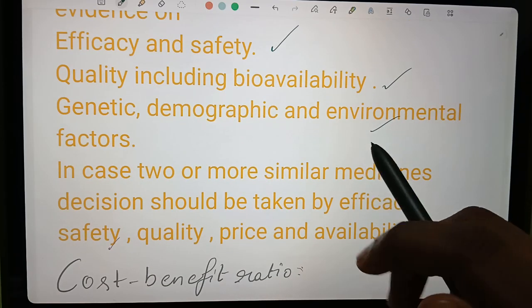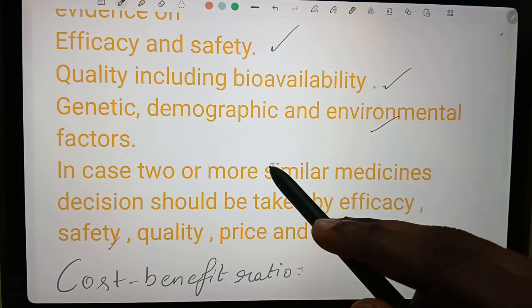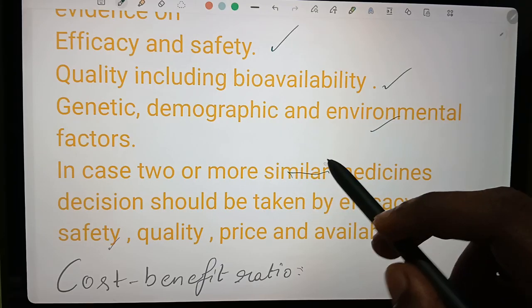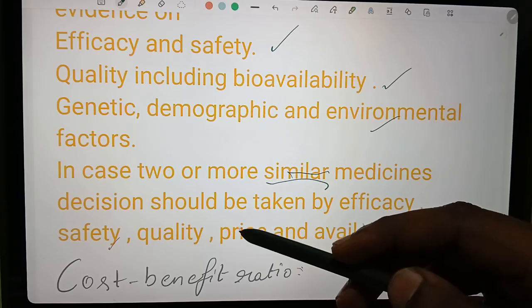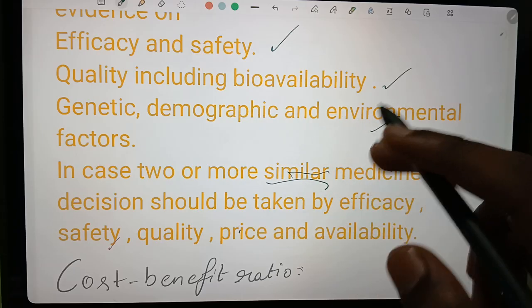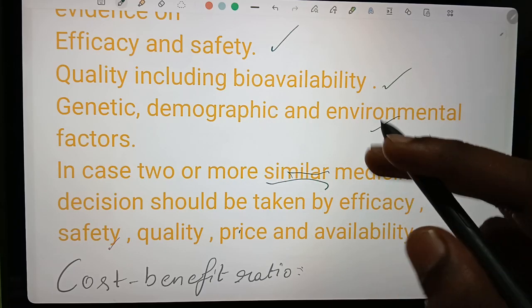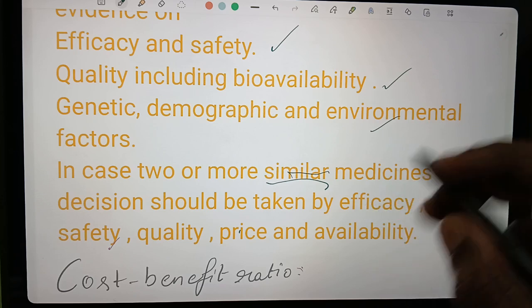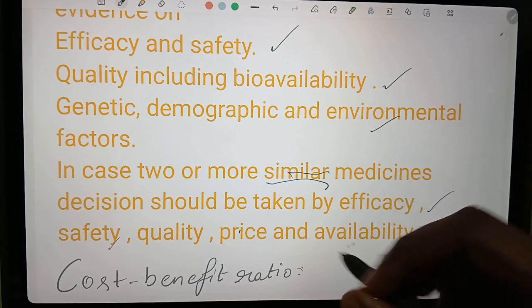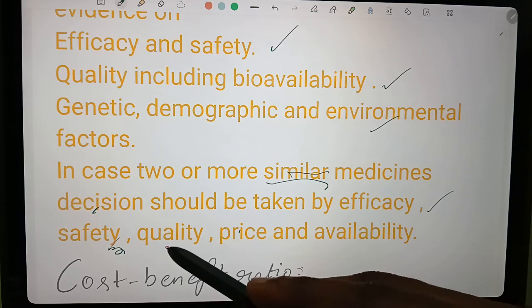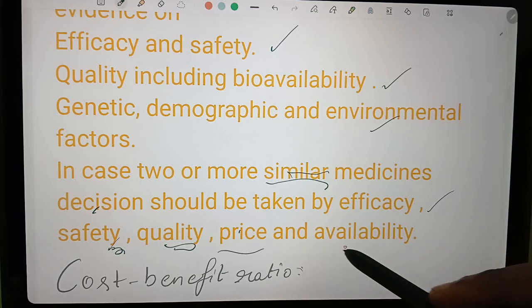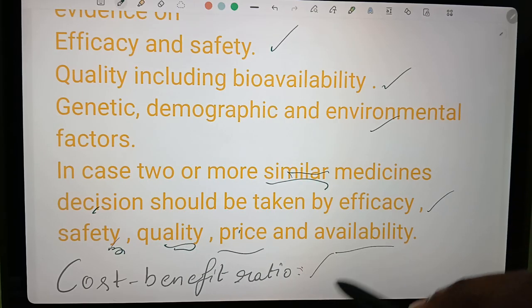In some conditions, if you take two similar medicines, one certain drug should be selected. For that selection, we will check efficacy and safety, quality, price, and availability, and cost-benefit ratio.